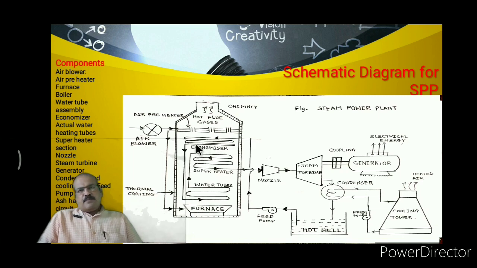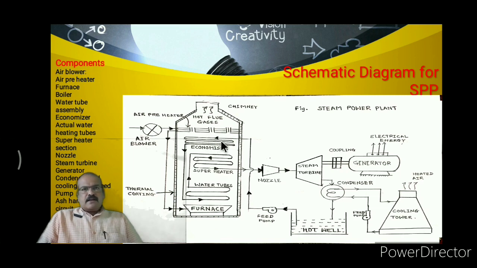Why do we use an air preheater? This air preheater is used to increase the thermal efficiency of the boiler, because the waste thermal energy at the top of this boiler is reused for preheating purposes.